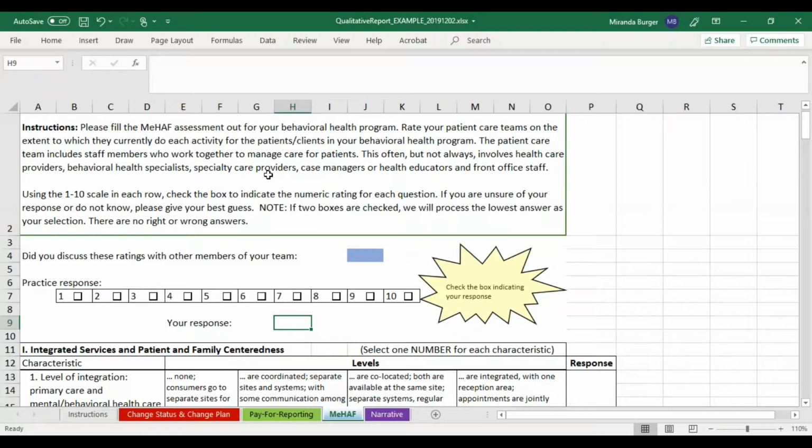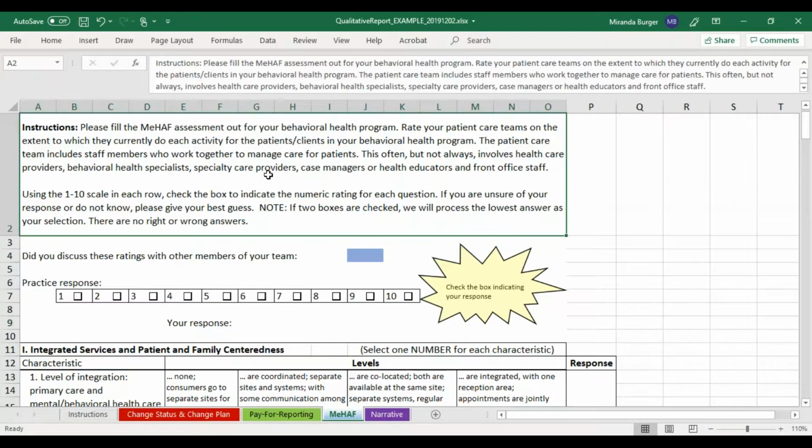So we request that you fill out the MEHAF assessment for your behavioral health program only. You will rate your patient care teams on the extent to which they currently do each activity in your behavioral health program. The patient care team will include staff members who work together to manage care for patients. This may include healthcare providers, behavioral health specialists, specialty care providers, case managers, or health educators and front office staff.